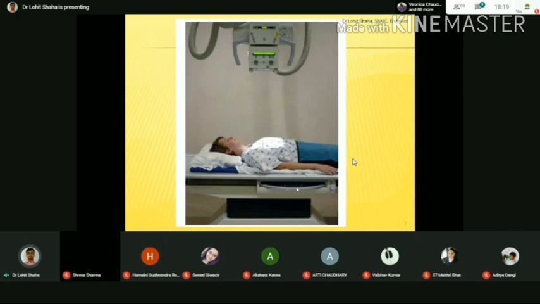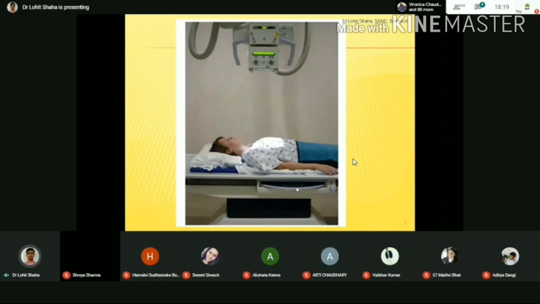This is called the antero-posterior view. Which view? It is called the antero-posterior view. In this X-ray you can visualize the posterior structures, especially the thoracic vertebrae. They commonly take this X-ray at the bedside when the patient is in ICU, when the patient is not able to stand or go into a prone position. So at that time they will take the antero-posterior view.